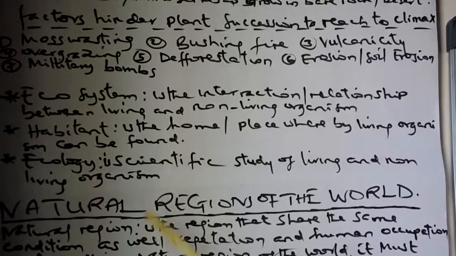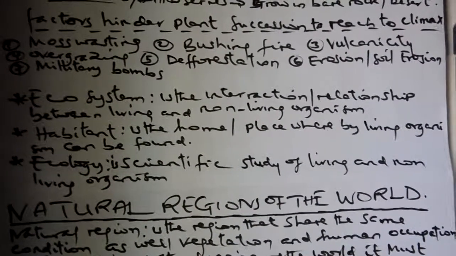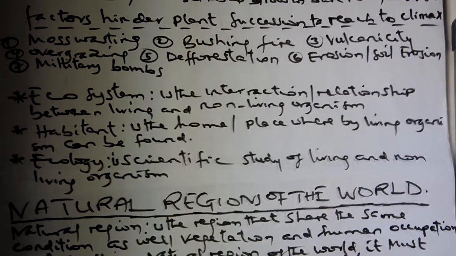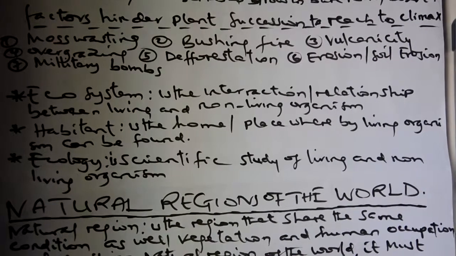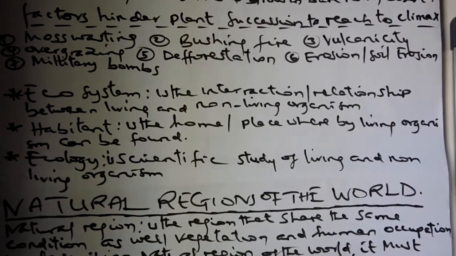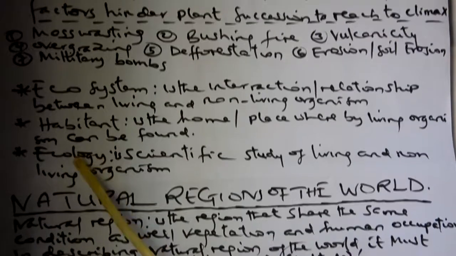Another terminology is habitat. Habitat is the home of living organisms, or the place where living organisms are found. Therefore, the home or the place where living organisms can be found is called habitat. Another terminology based on plant geography is ecology.